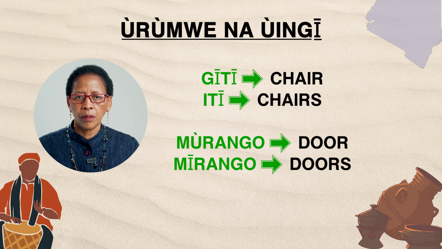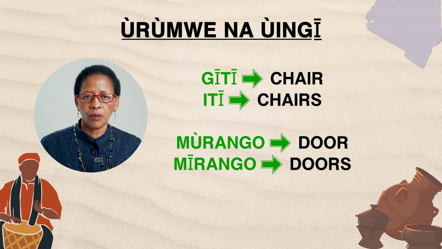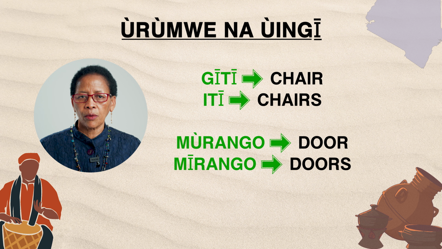Then you have like a chair. Gĩtĩ. One. When there are many, you say ite. You have mũrango. When it's one. When there are many, you say mĩrango.